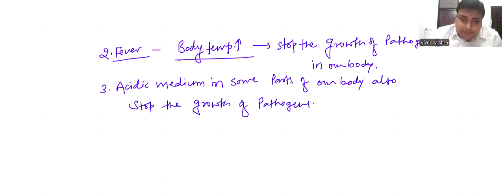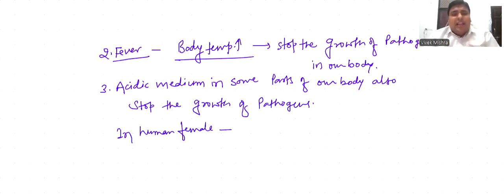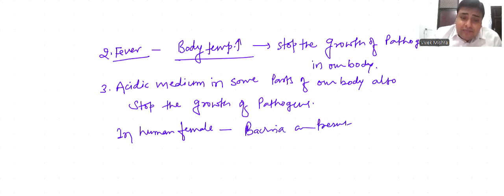In human females, during reproductive life, bacteria are present in the vagina. The bacteria which are present in curd, lactobacillus, are present in the vagina, which maintain acidic medium and stop the growth of pathogens in the vaginal region.